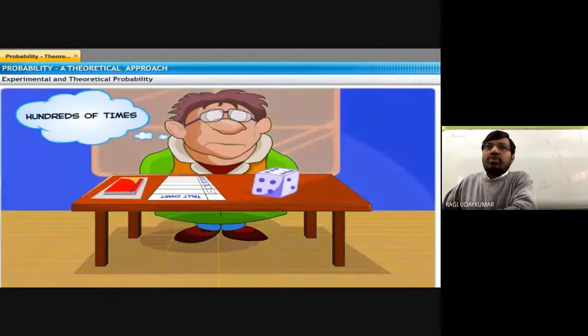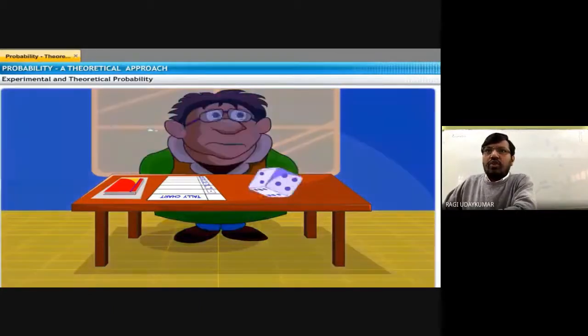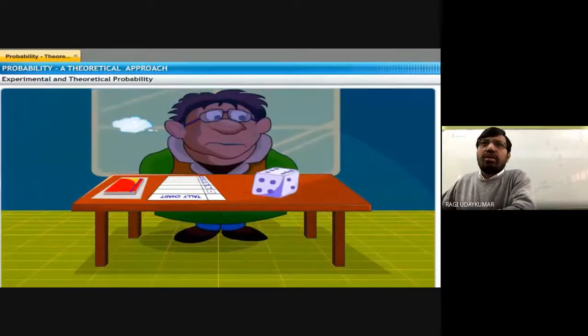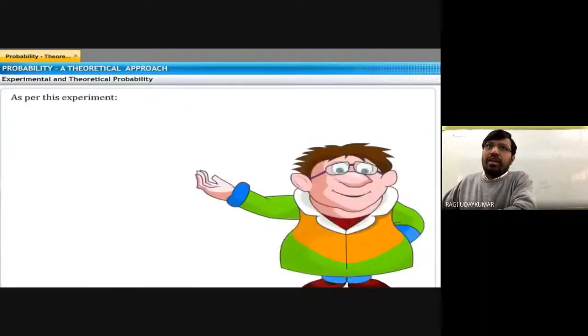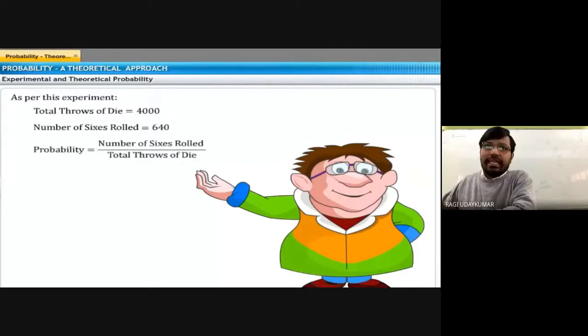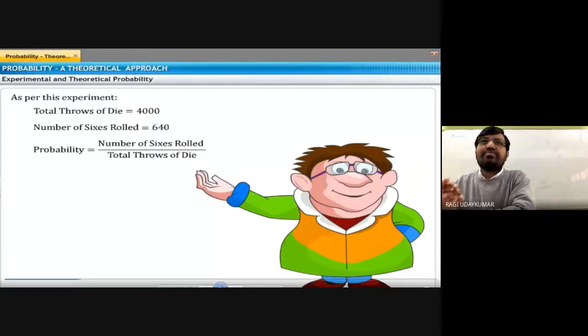Roll it 100 times, roll it 1000 times, you have to roll the die. As per the experiment, the total number of throws of a die is 4000. When you throw a die 4000 times, you may get the number 6 on it 640 times.